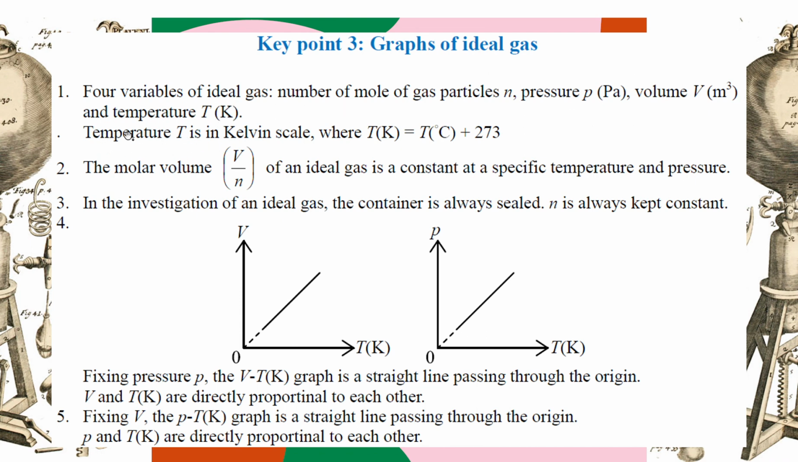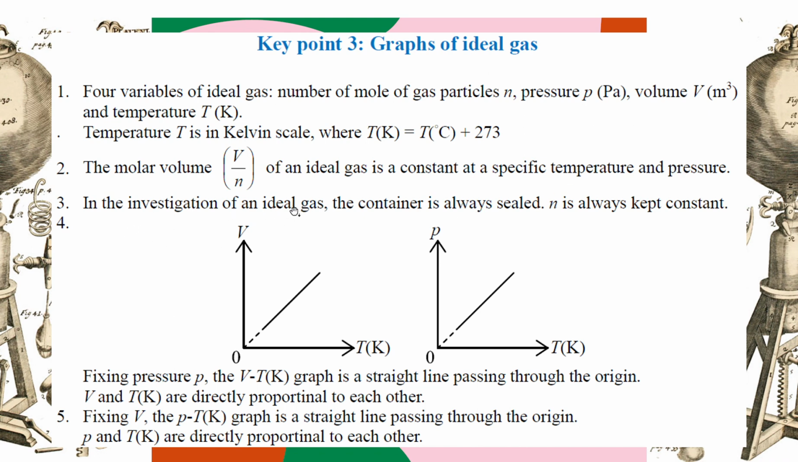For the temperature, remember, we always use the Kelvin scale. The Kelvin scale is the degree Celsius temperature plus 273. And then we have this constant molar volume: V over n of an ideal gas is a constant at specific temperature and pressure. We call it Avogadro's law. We'll discuss it in detail later. It comes from the ideal gas law. We don't say that V over n is always constant, but it is constant when temperature and pressure are constant. A lot of assumptions.